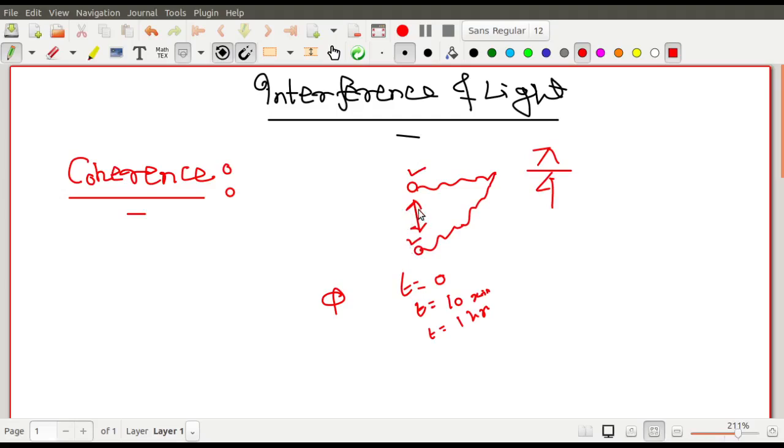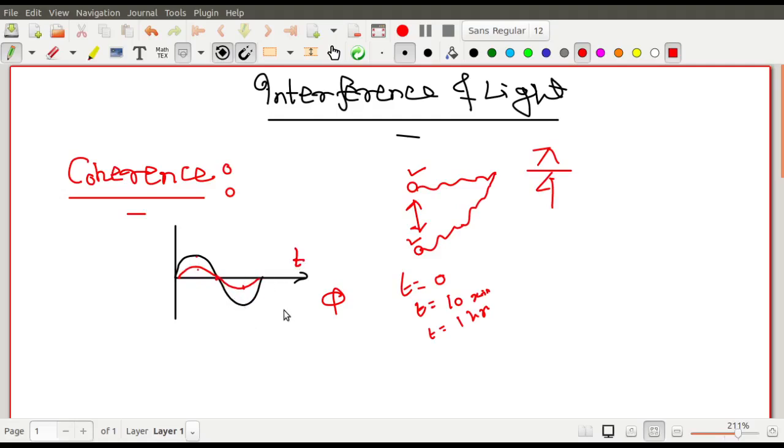Same phase means the maxima of both of them occur simultaneously, and the minima occur simultaneously. What do you mean by two waves in the same phase? Suppose this is a wave. If another wave is in the same phase, I will draw it like this. The black and the red are definitely in the same phase because their maxima occur at the same point, their zeros occur simultaneously, and their minima also occur simultaneously.